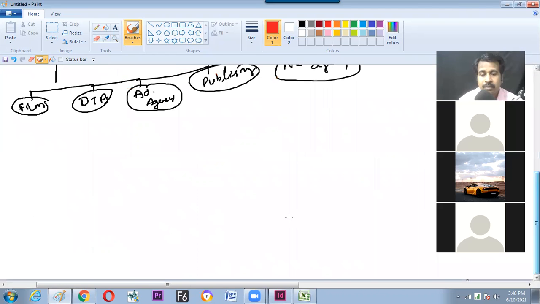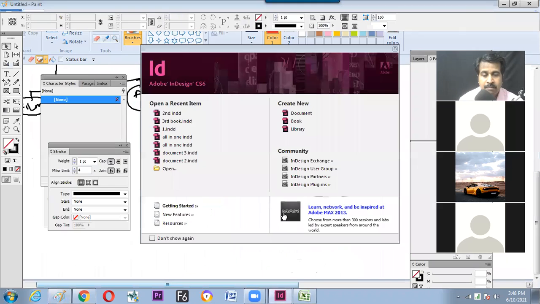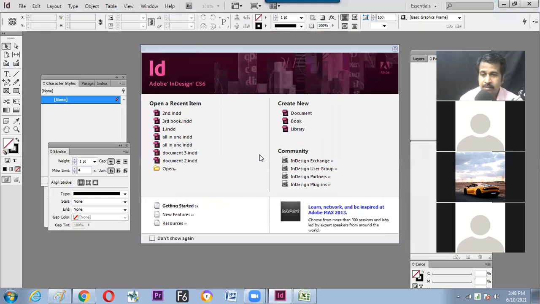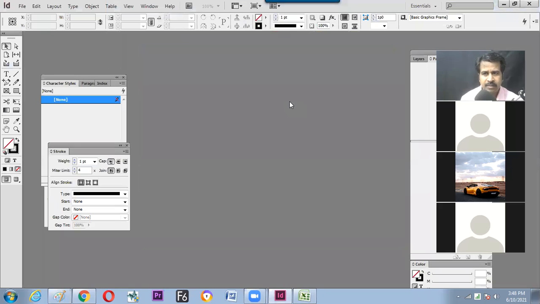So let's move to the user interface. It looks similar to your Photoshop. Now I'm closing this, and this is the layout. Before making any document in Photoshop, we have already learned the user interface, right? What is the topmost bar of the user interface called? Menu bar, right? Great. Below the menu bar is the option bar, right? And beside it, the toolbar.